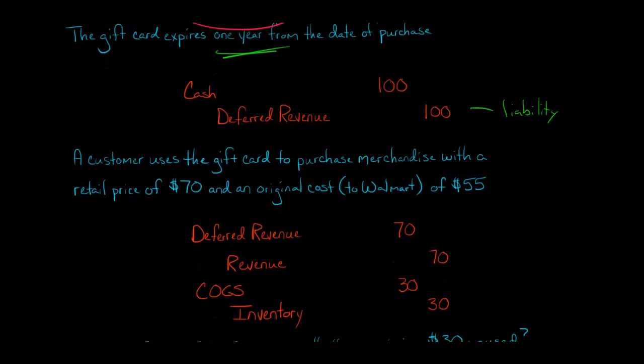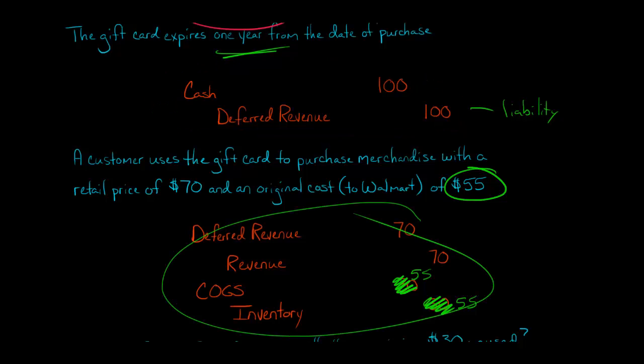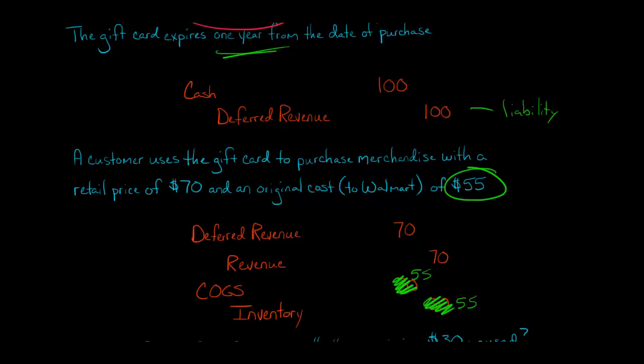Okay, but then Walmart also got rid of some inventory. I don't know why I put 30 here. It's actually $55. So they're going to debit cost of goods sold for $55 and credit inventory for $55. So here was the journal entry for Walmart when they originally sold the gift card, and then this is the journal entry when someone comes and redeems the gift card and says, I'm going to buy $70 worth of merchandise.